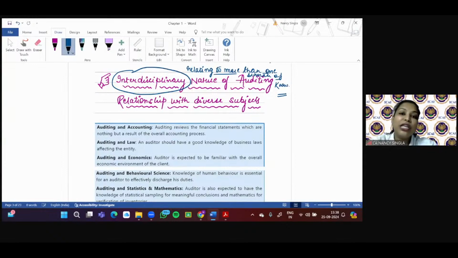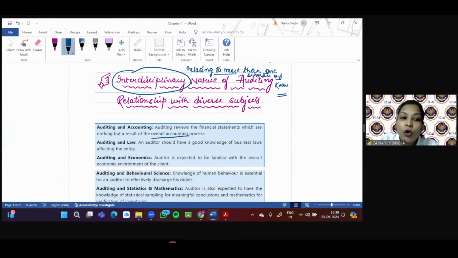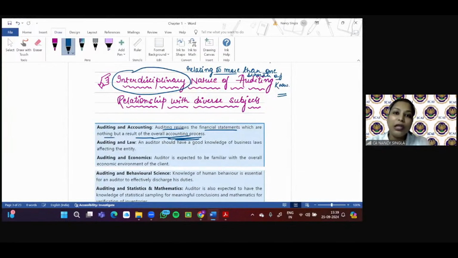So let's say if I'm checking your papers, unless and until I have an understanding of what the answer should be, right, I will not be in a position to check your papers. Same way, the auditor needs to understand that the financial statement is what? This is the result of the overall accounting process. So the auditor reviews the financial statement, which is nothing but a result of the overall accounting process. So accounting knowledge will be required, right? So there are various subjects which the auditor must have an understanding of. So that is why the topic is what?